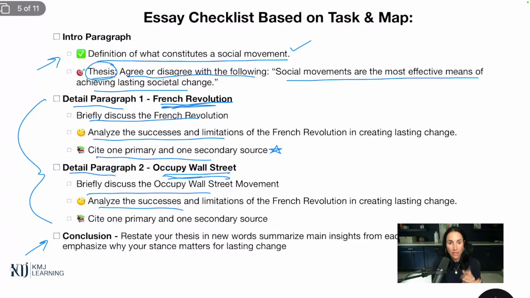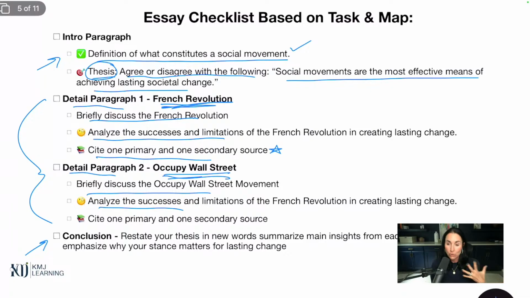So it's very formulaic. Detail paragraph 1, French Revolution, discuss it, analyze the successes and limitations. Detail paragraph 2, Occupy Wall Street, discuss it, analyze the successes and limitations, and just start to plug in that information. We are not going to worry about the conclusion or the intro paragraph for now. We do sort of know the structure and what's going to happen, but those two things can be written at the end.